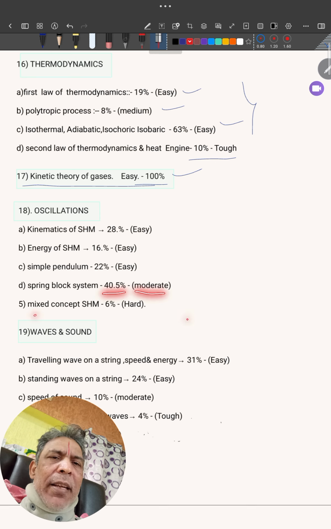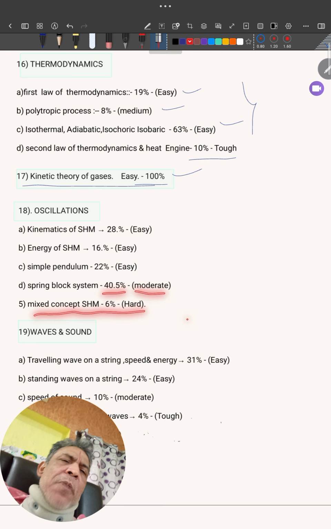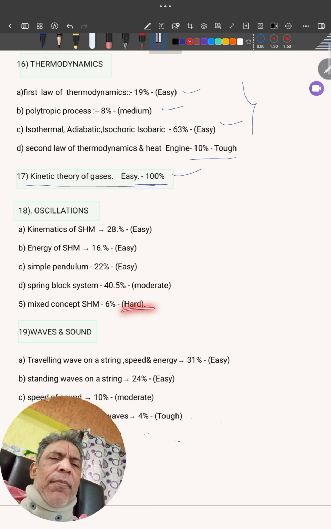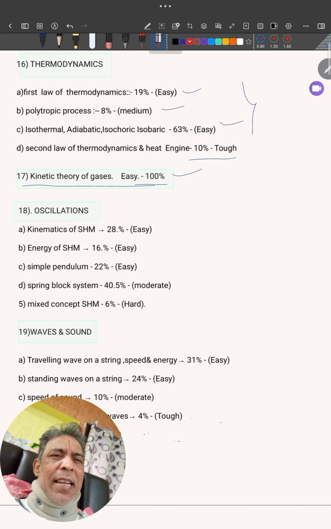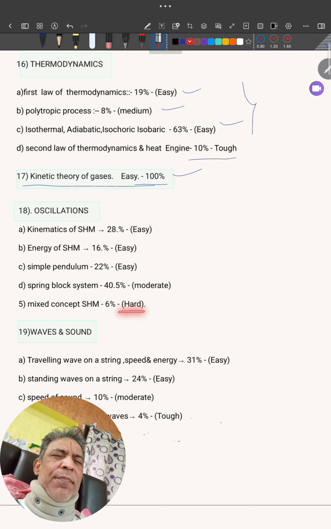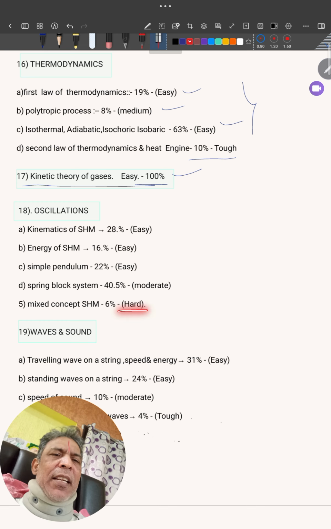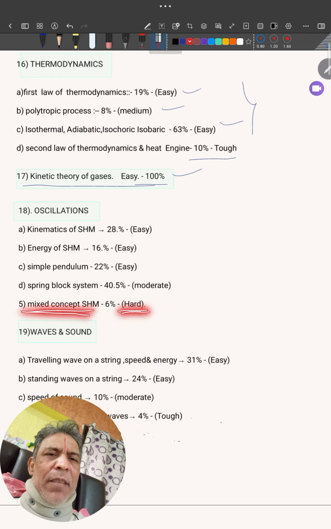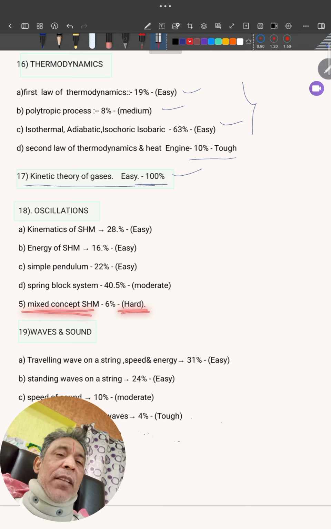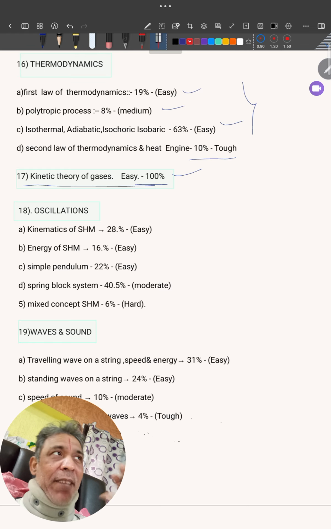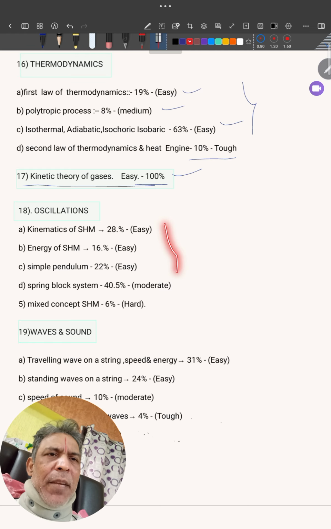Next, we have mixed concept SHM. What do I mean by mixed concept? SHM with fluids, SHM with rolling motion, SHM with gravity, SHM with surface tension, SHM with electromagnetism, SHM with friction, like that. They are 6% only, very less and very difficult. Leave that. Remaining all these are manageable.